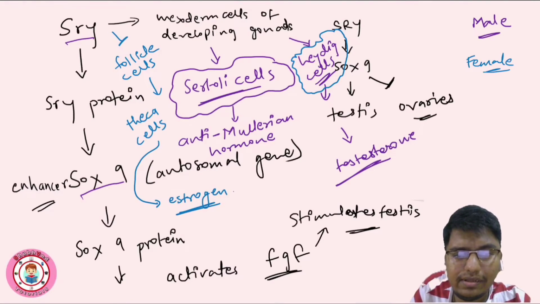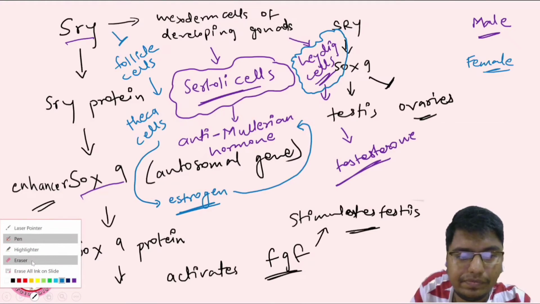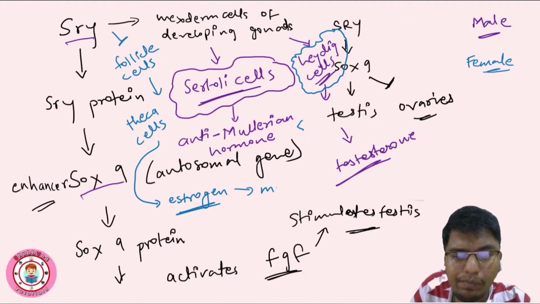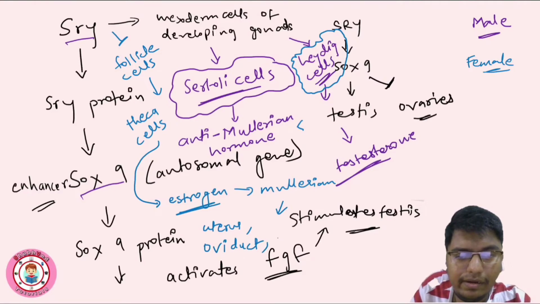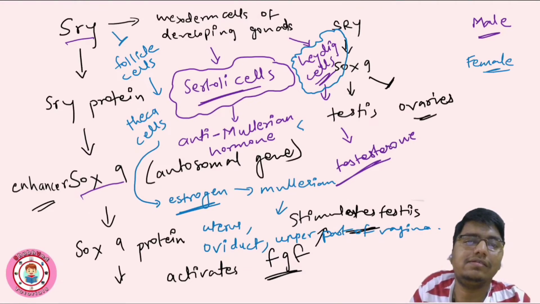Then this estrogen is activating the Mullerian, not anti-Mullerian. Anti-Mullerian is for SRY male, right? Instead of this, I will write here development of Mullerian duct. Okay, and this Mullerian will produce the female organs, right, etc. Upper part of vagina. Got it? This is the female forming pathway.